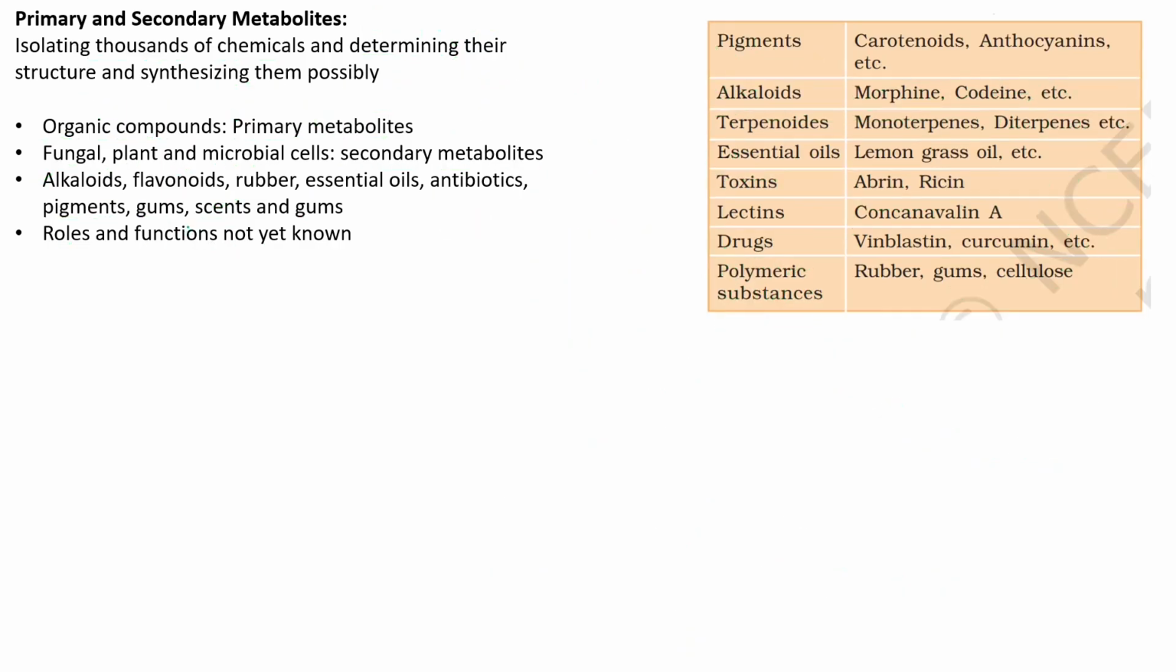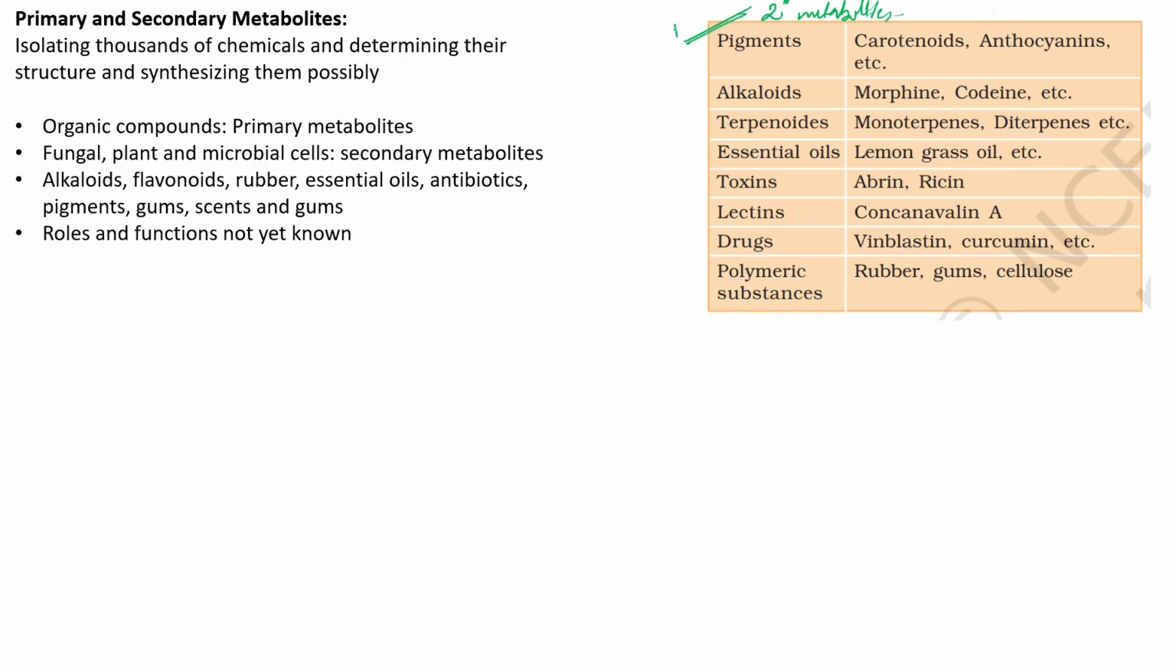Let me erase this. So we are having a list of substances, mainly the secondary metabolites. We are having some mentioned secondary metabolites and their broad category: the pigments, alkaloids, terpenoids. These are the categories, and we are having the examples of that particular category over here. This chart is again important.